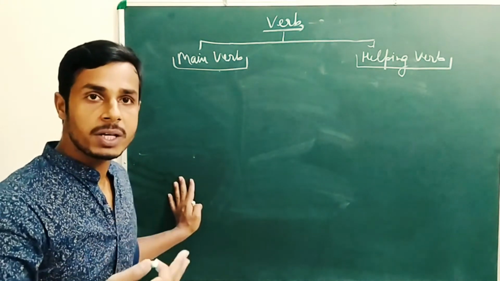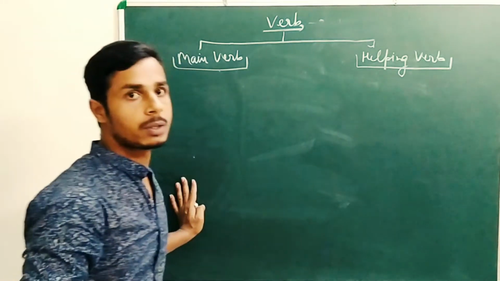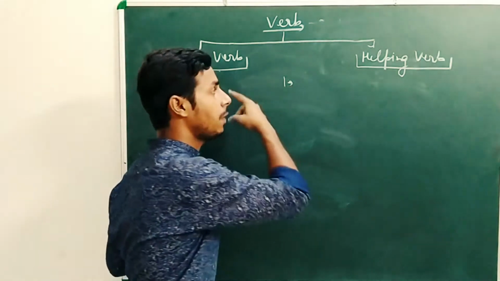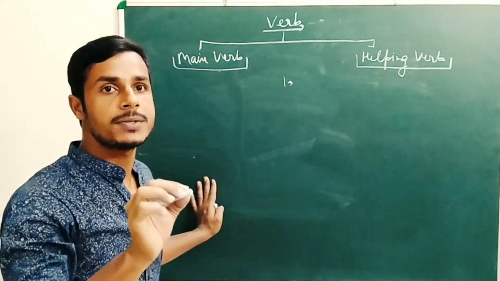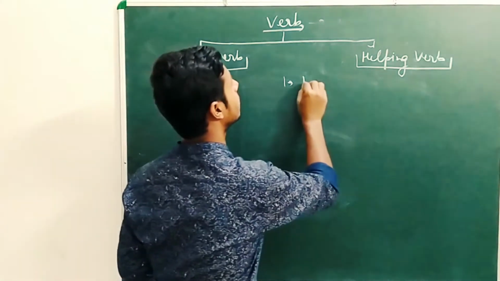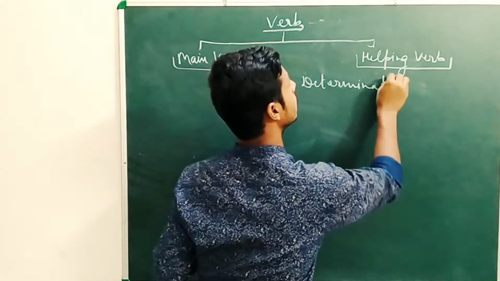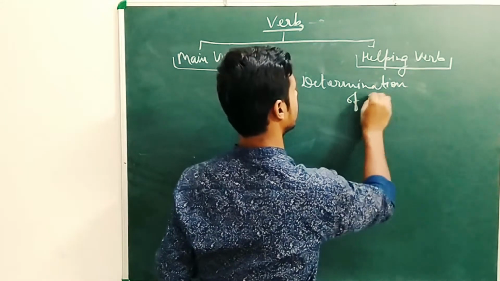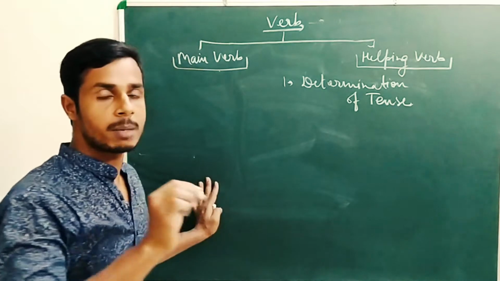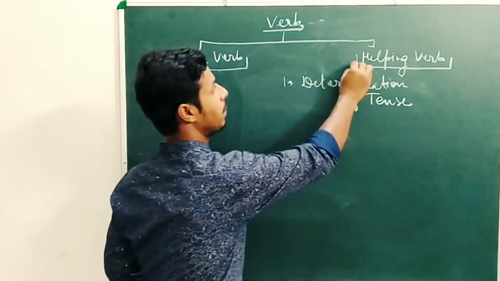In how many ways does the helping verb help the main verb? Let's read. First of all, helping verbs help the main verb to determine the tense of a sentence. Determination of tense is the first thing done by the helping verb.